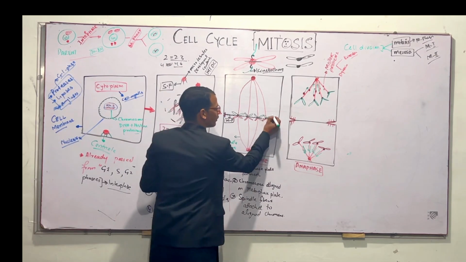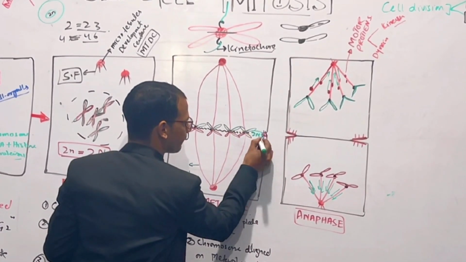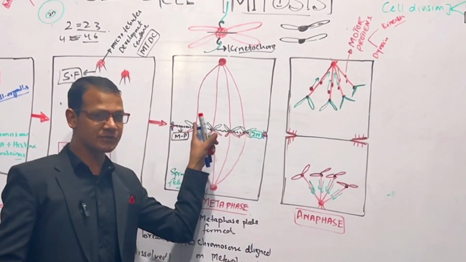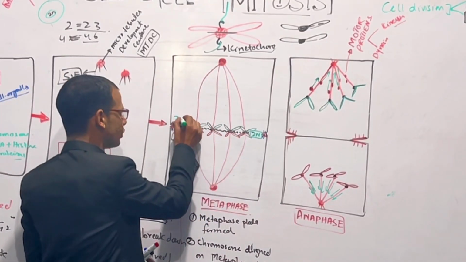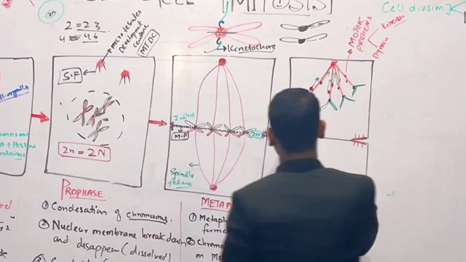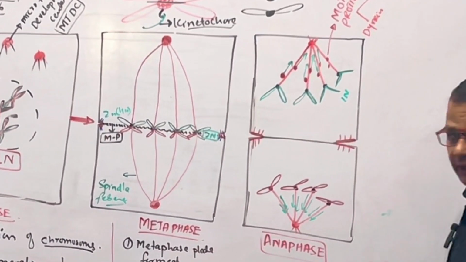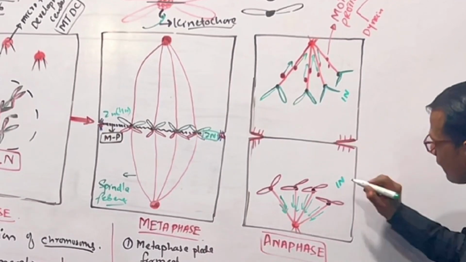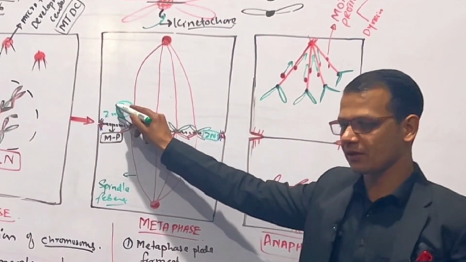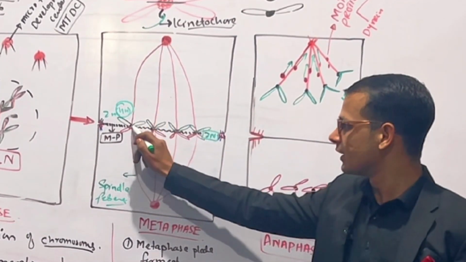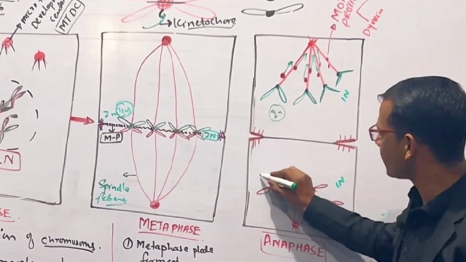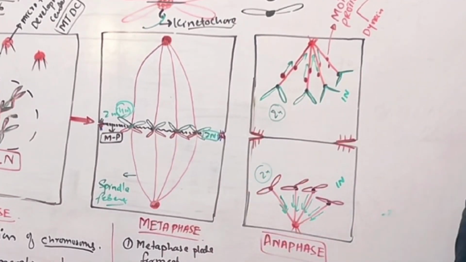For example, we have 2n DNA and these chromosomes. Now, the number of chromosomes is 2n, collectively it is called 4n for easiness. Right? Here, one 2n DNA moves here and one 2n DNA moves here. Right? This 4n, for example, we have 4n chromosomes. This is 2n actually because we have 46 centromeres. But from 4n, 2n chromosomes go here and 2n chromosomes go here.